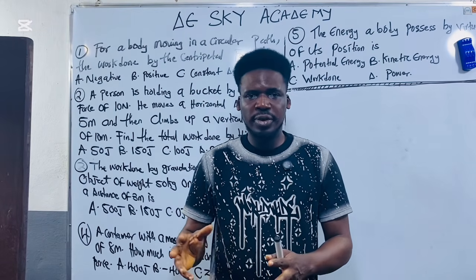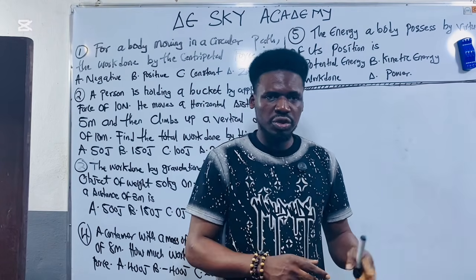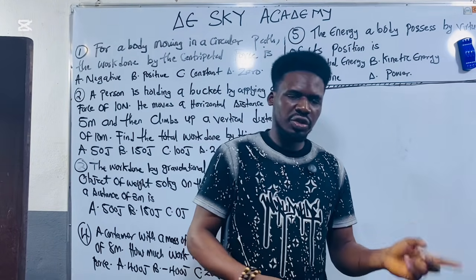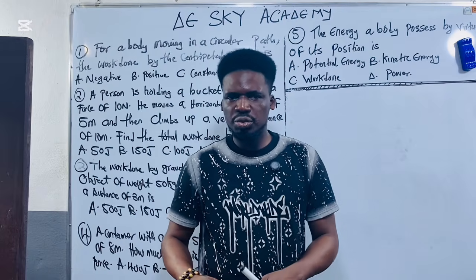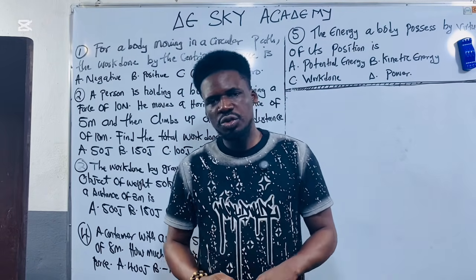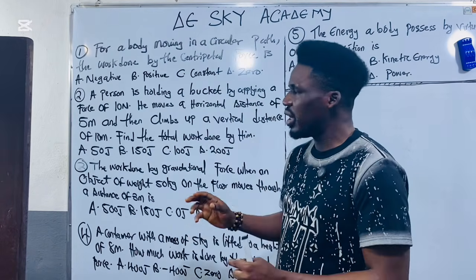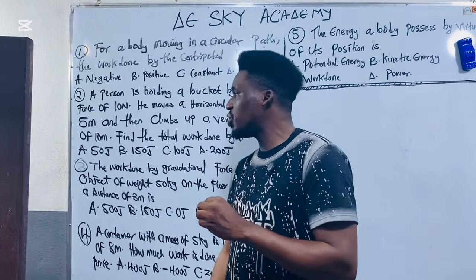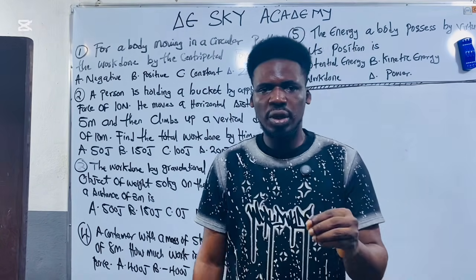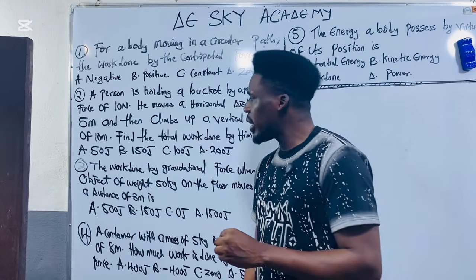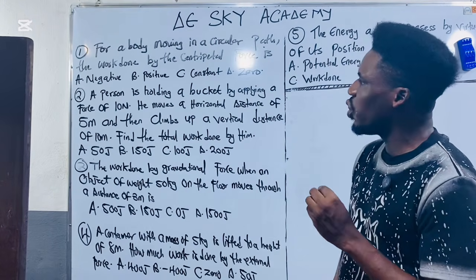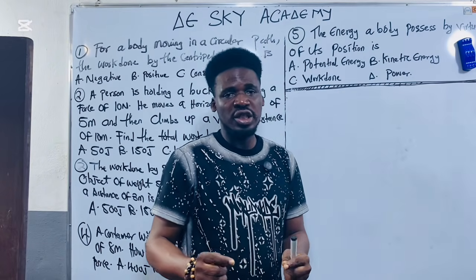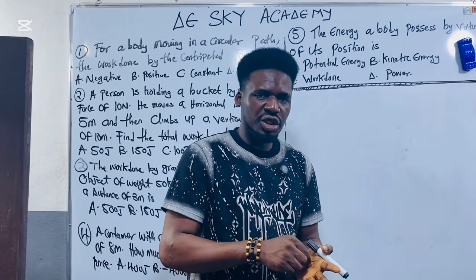So I was able to solve past questions on motion, the different types of motion, both the linear motion, vertical linear motion, horizontal linear motion, circular motion, projectile motion, simple harmonic motion. We are done solving past questions on these types of motions. So today we are going to be entering into another topic, which is work, energy, and power. But before I start solving past questions under work, energy, and power, I just want to take 5 minutes of your time to explain the concept of work, energy, and power.